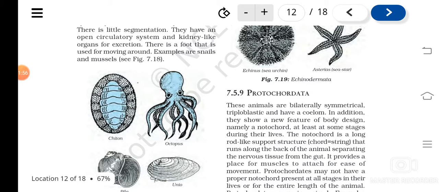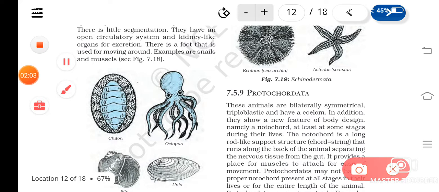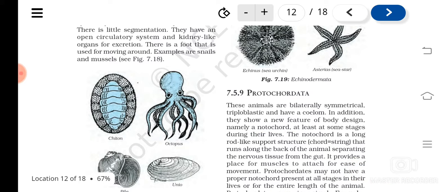Then another important feature of protochordates or chordates is a special feature known as notochord, at least in some stages of their life. Understood? So what is a notochord?